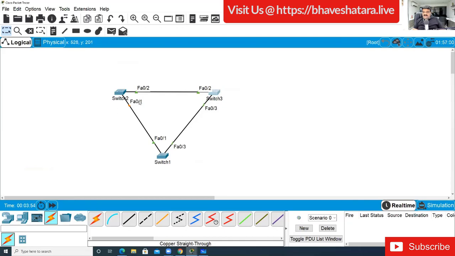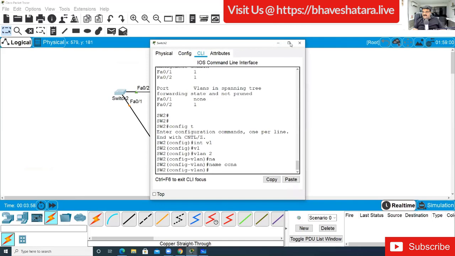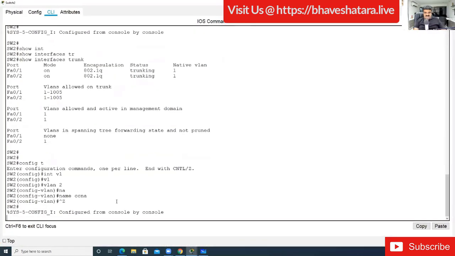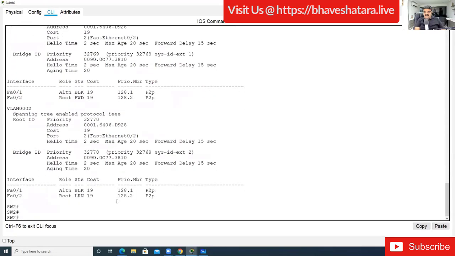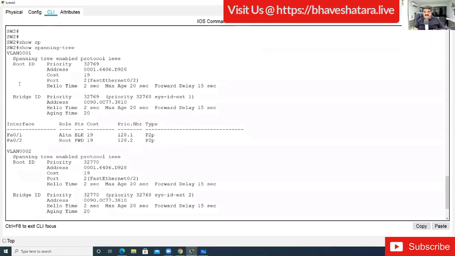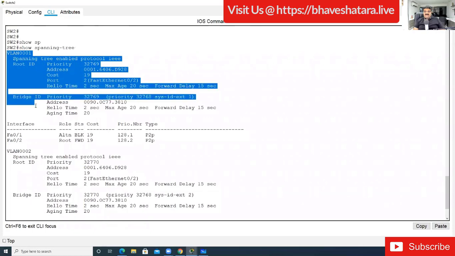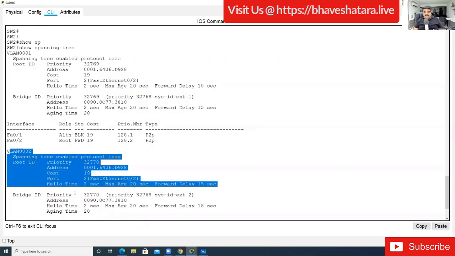Now we have two VLANs in all the switches. And now if you go to spanning tree to verify this, like so, show spanning-tree, see here you are getting detail about VLANs. We are getting detail per VLAN, see this, VLAN 1 and VLAN 2.